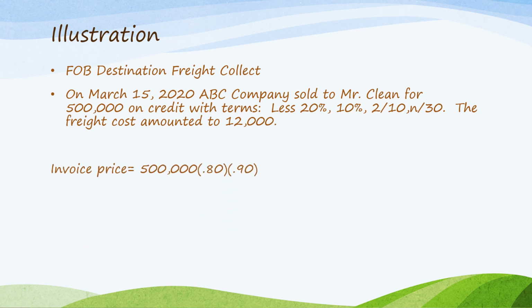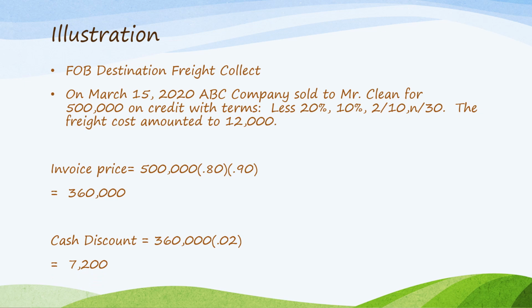The invoice price is 500,000 times 0.80 times 0.90. The explanation is similar to the first illustration, so the computation is the same: 360,000 invoice price, the value to be recognized as the value of sales and the value of purchases. And the cash discount is 360,000 times 0.02, which is 7,200.